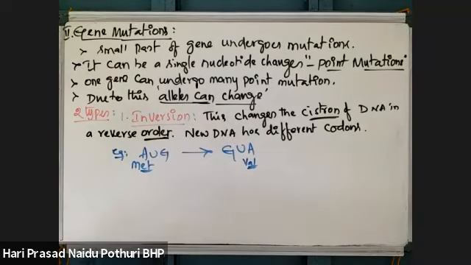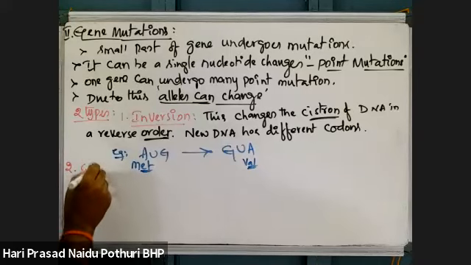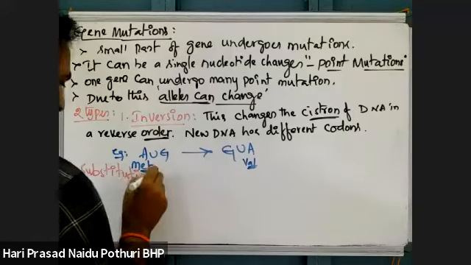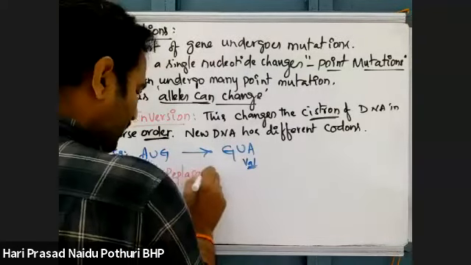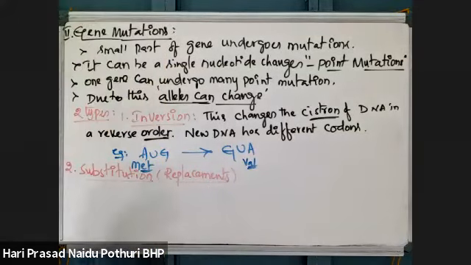The second type of these gene mutations is substitutions. Substitution means replacement. What are the replacements?